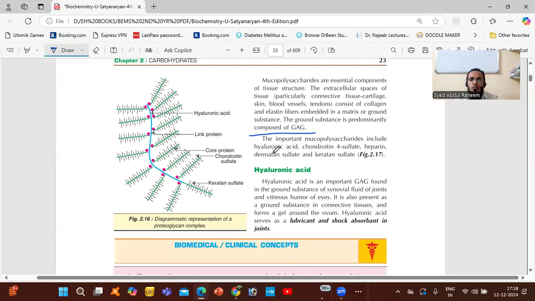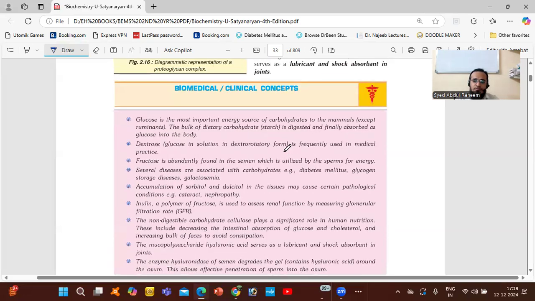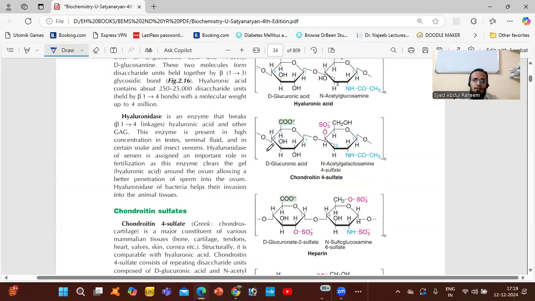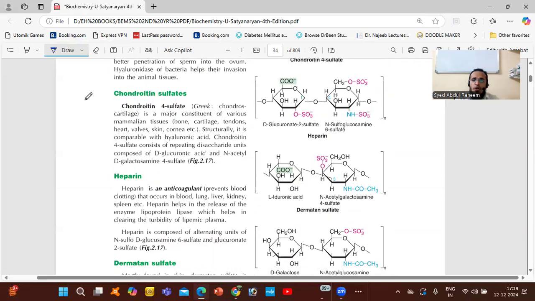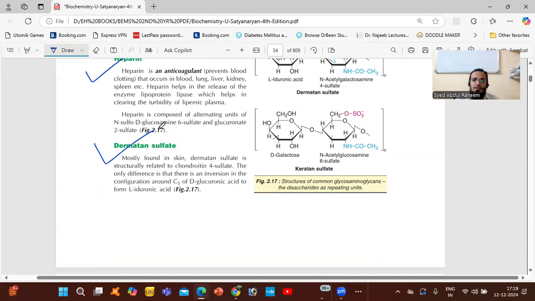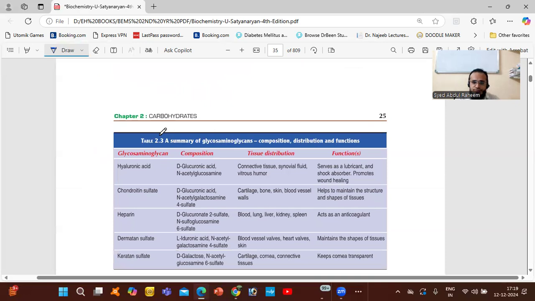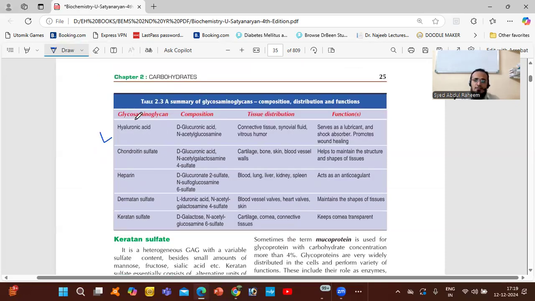The important mucopolysaccharides include hyaluronic acid, chondroitin 4 sulfate, heparin, dermatan sulfate, and keratan sulfate. So these are the substances available in the mucopolysaccharides. What will hyaluronic acid do?